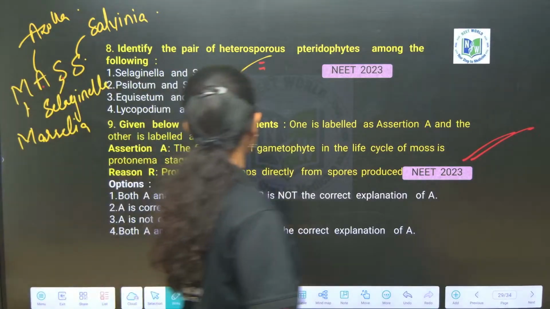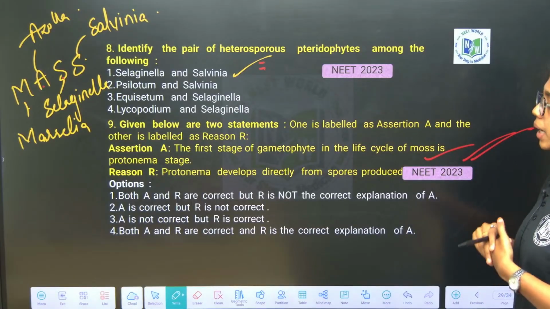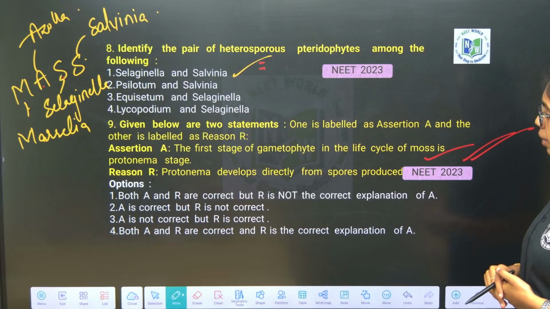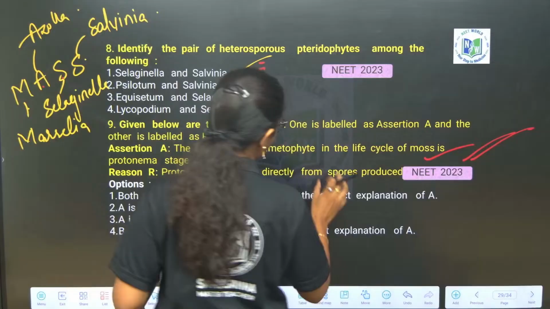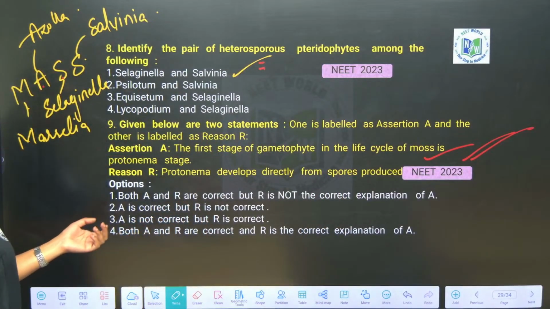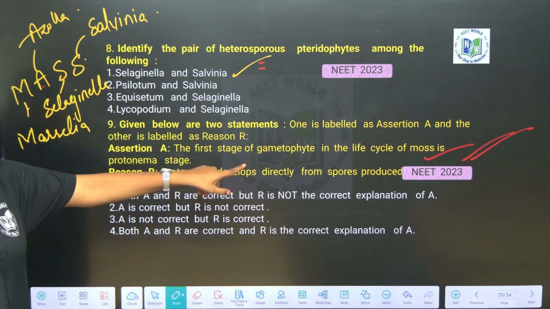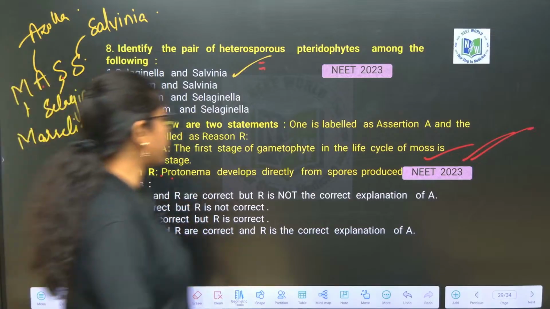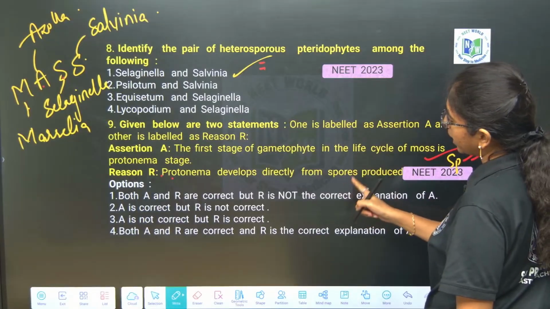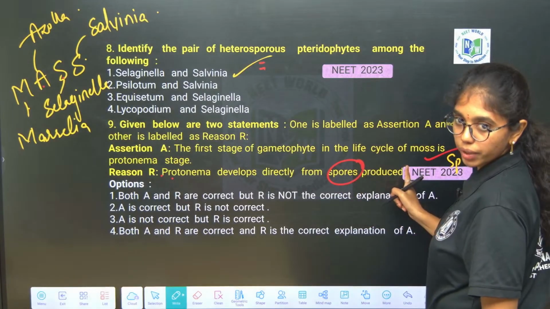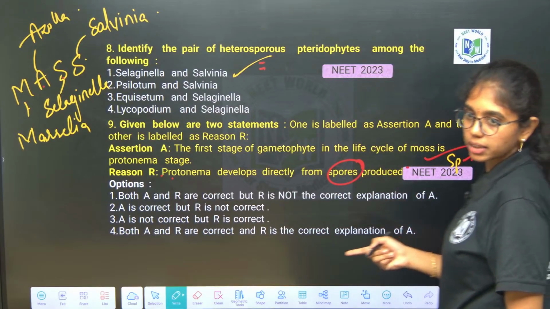Very good. So, what is the assertion? The first stage of gametophyte in the life cycle of moss is protonema, true. Protonema develops directly from the spores produced from sporophyte. No, so this is wrong, the reason is wrong. If here it is sporophyte, protonema develops directly from spores produced from sporophyte, then it is correct. Both A and R are true, but R is not the correct explanation of A.